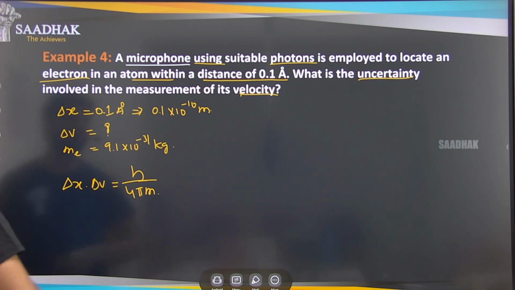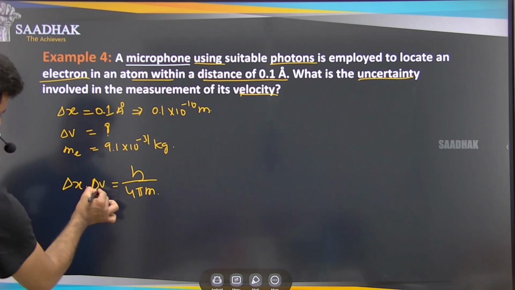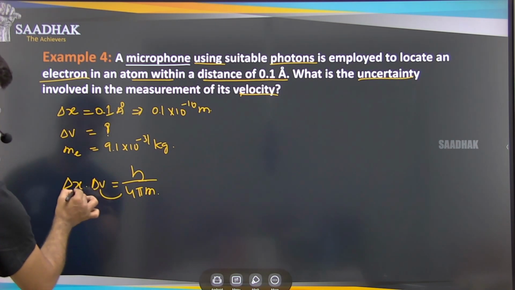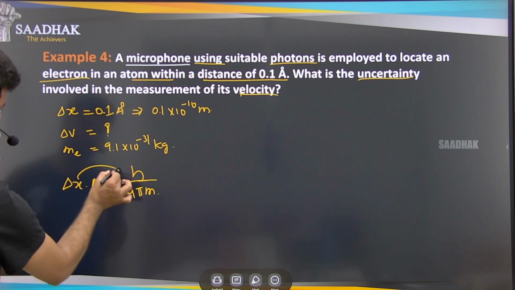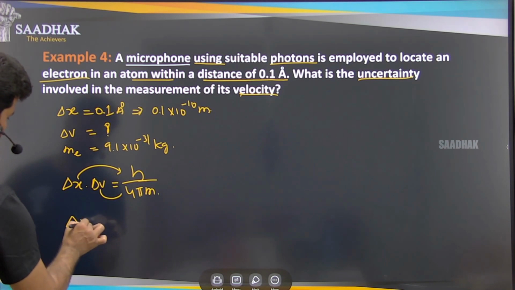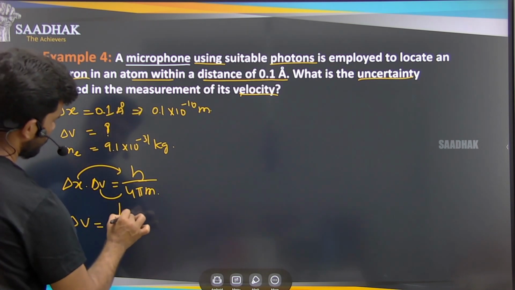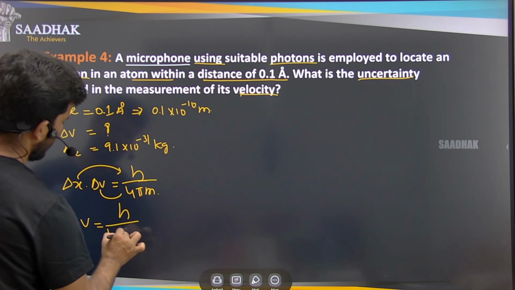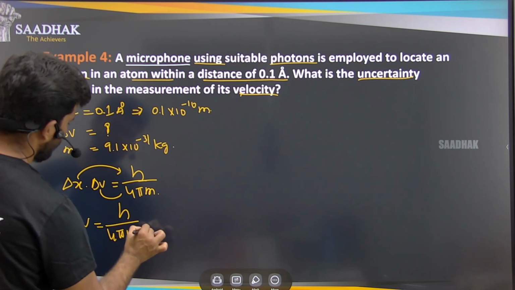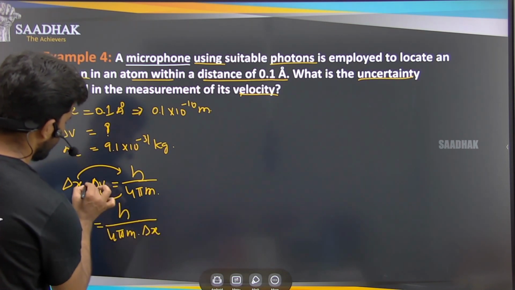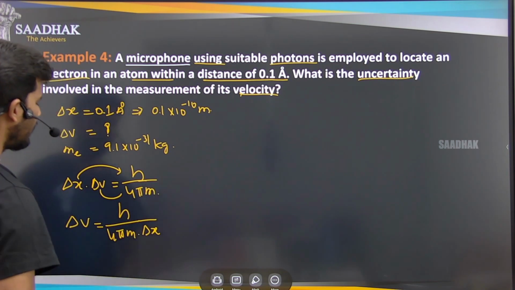So the velocity that we have to find will be h by 4 pi m into delta X. As this is multiplying here, if it comes to this side, it will divide.